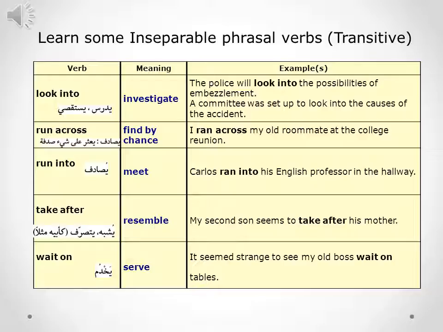The next phrasal verb is run across, which means to find by chance. Example: I ran across my old roommate at the college reunion. Now notice that this phrasal verb cannot be separated. We cannot say I ran my old roommates across at the college. No, that's wrong. So we have to say I ran across my old roommate at the college reunion, because this phrasal verb is inseparable. It cannot be separated.